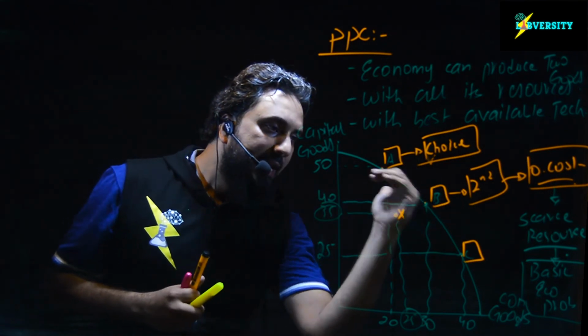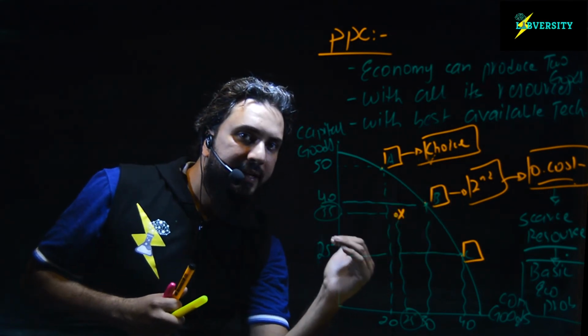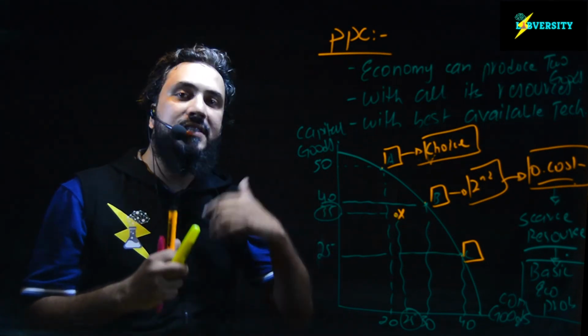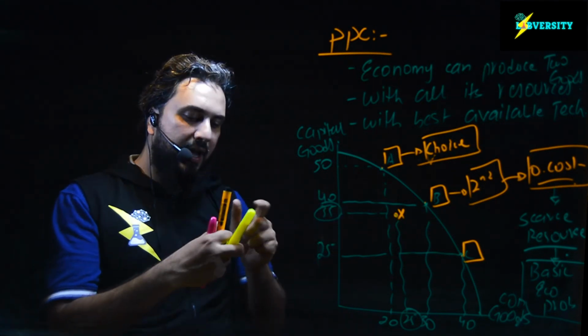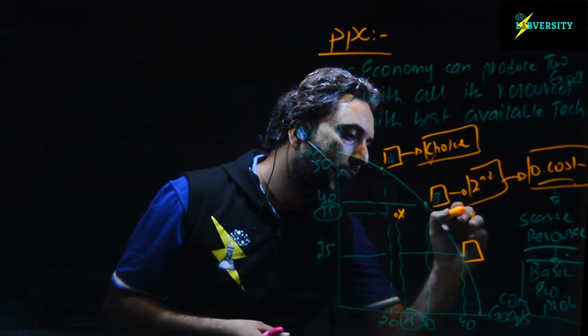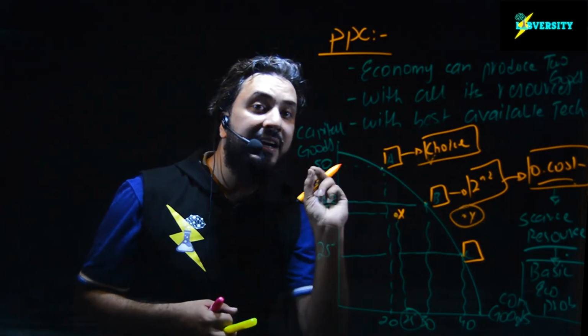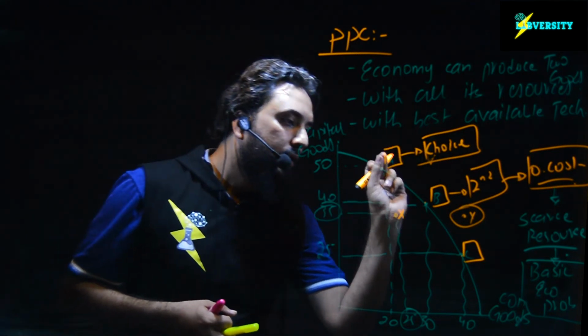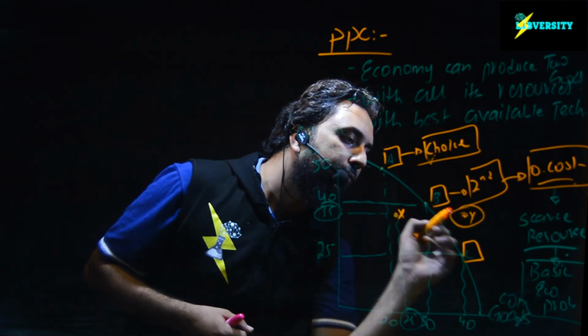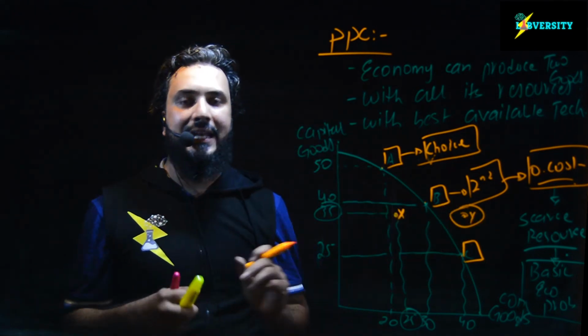Any point inside the production possibility curve is basically an inefficient allocation of resources, because there will be wastage of resources. And any point outside the production possibility curve, let's suppose point Y, is said to be an unattainable point, because the economy does not have enough resources to produce at point Y.